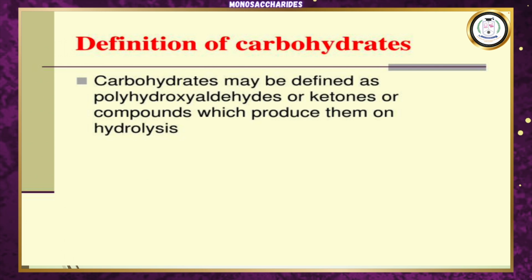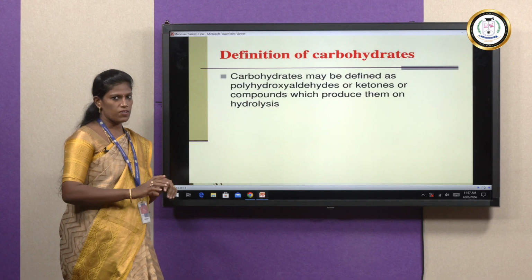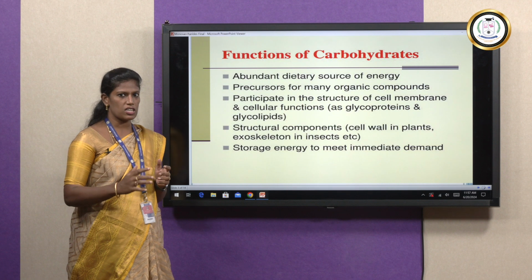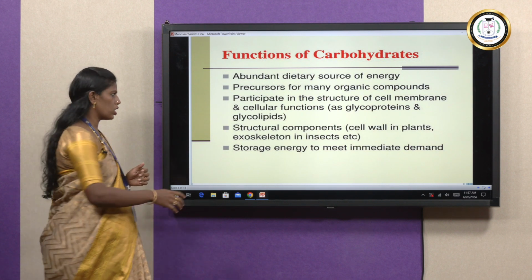Today we discuss the topic of monosaccharides. Before that, what is meant by carbohydrates? Carbohydrates may be defined as polyhydroxy aldehydes or ketones, or compounds which produce them on hydrolysis. Functions of carbohydrates: it is a dietary source of energy. It is a storage form of energy to meet immediate demand. It participates in the structure of cell membranes and cellular functions. It is a precursor for organic compounds.